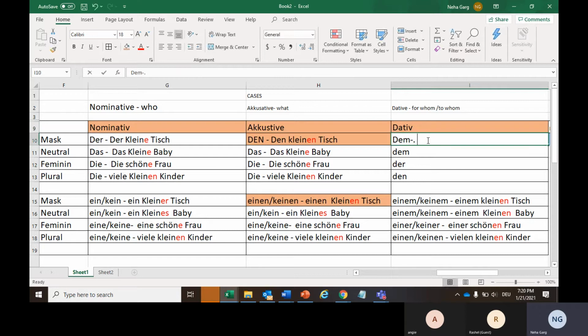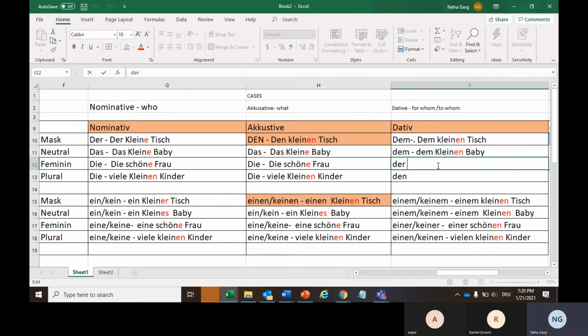Okay, now getting back to this dative, here it will be dem kleinen Tisch. Similarly, dem kleinen Baby.